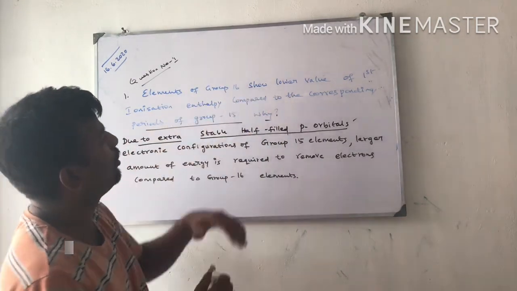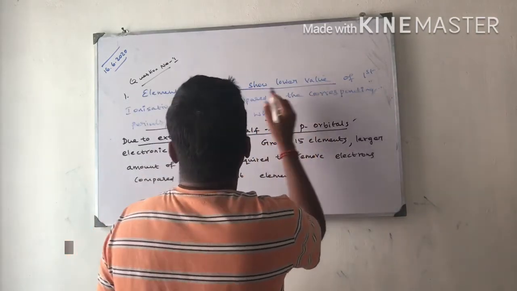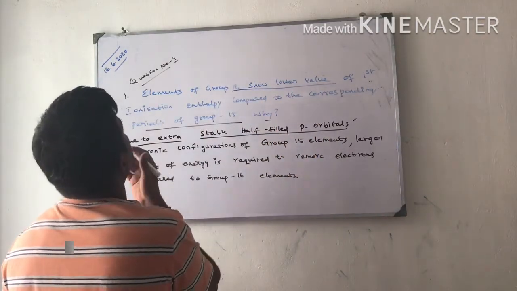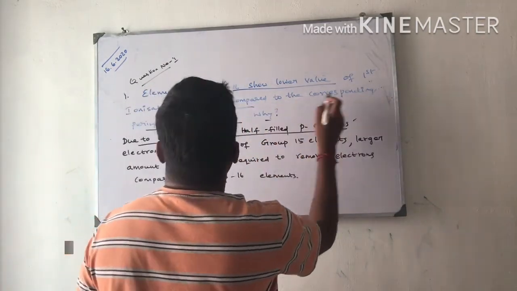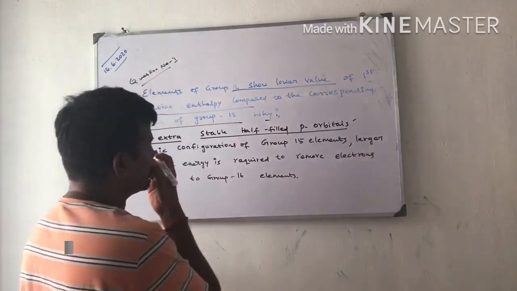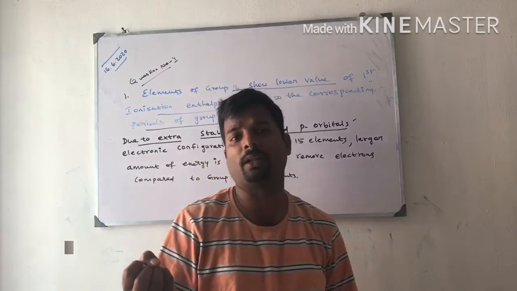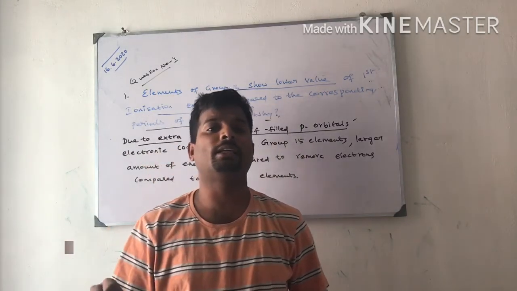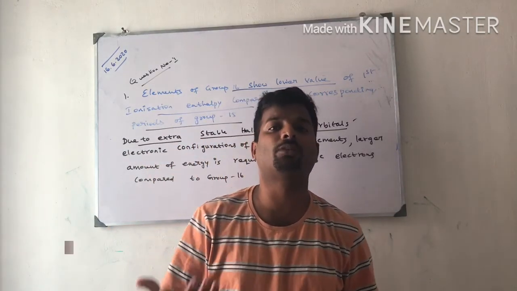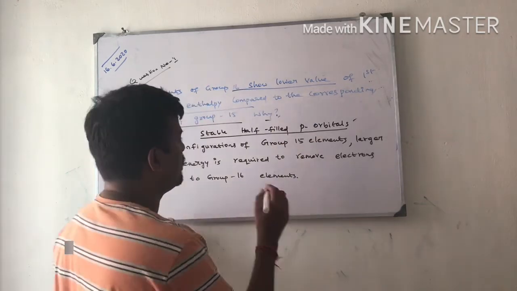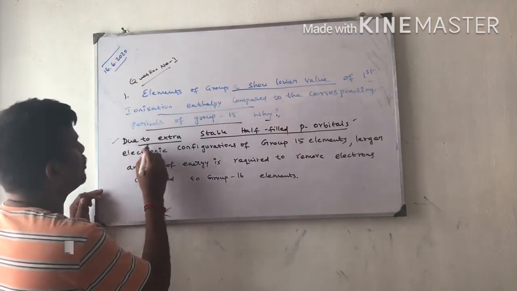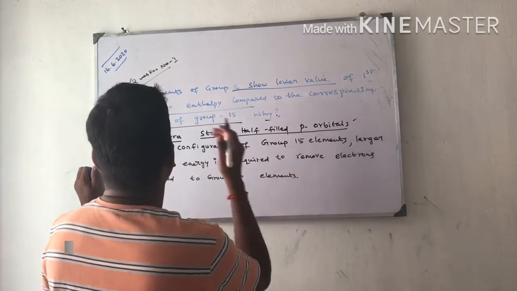That is the case, but this is an exception. Why? Because group 15 atoms have extra stable half-filled p orbitals.